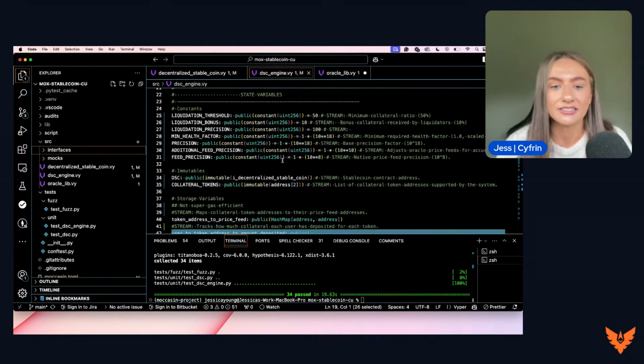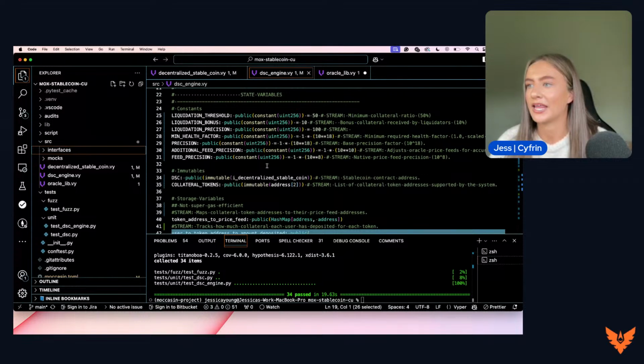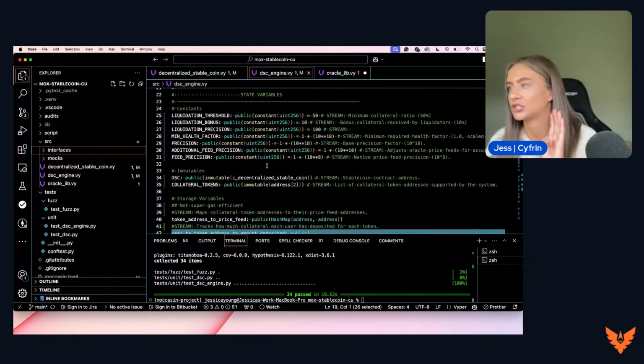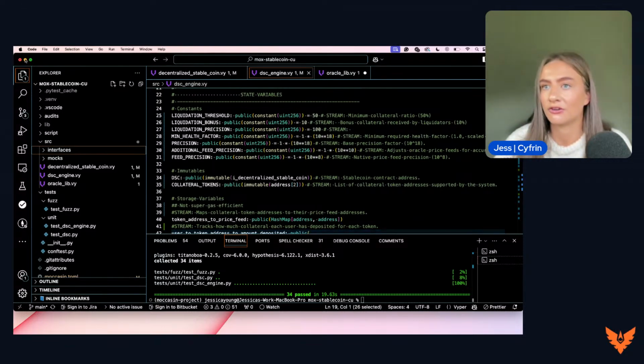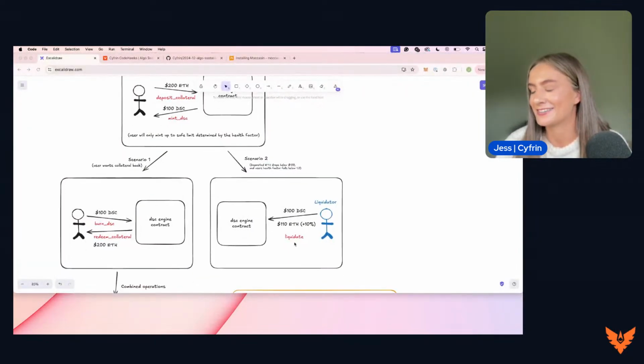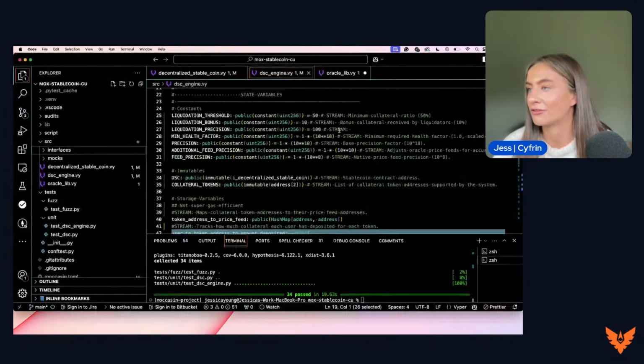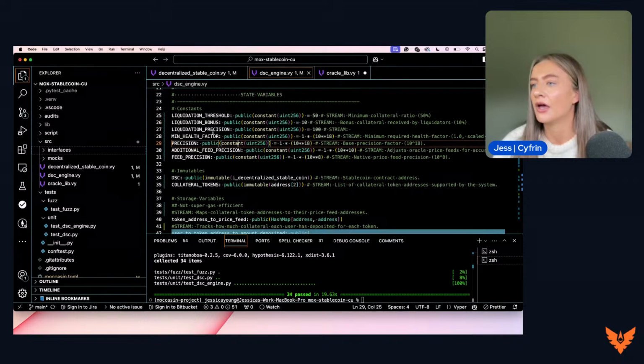Now we need to initiate some state variables here. We have the liquidation threshold and the liquidation bonus, so we're looking at the minimum collateral ratio for this protocol. We're looking at the bonus collateral received by liquidators. Here it is deemed to be 10%. And this is what we were discussing just a minute ago. If we head into scenario 2 and a liquidator comes to liquidate a user, they receive that 10% bonus. That is what is determined through this variable here, the liquidation bonus. We also have the liquidation precision, the minimum health factor.